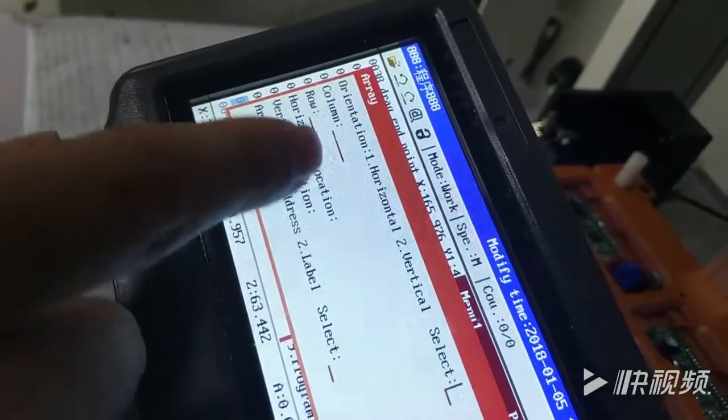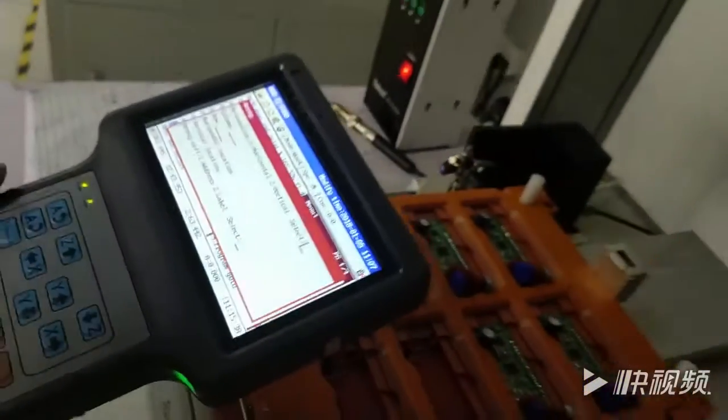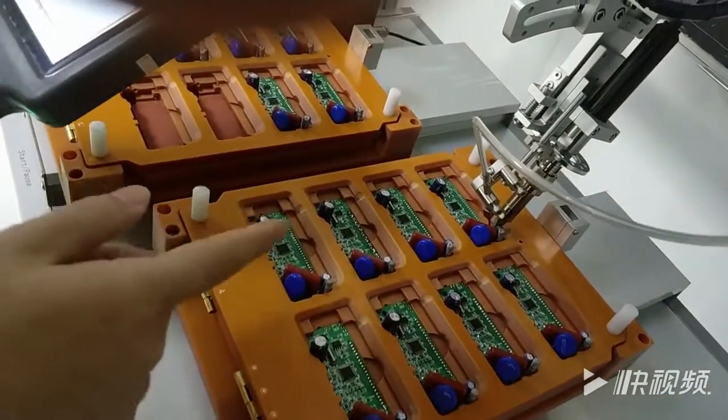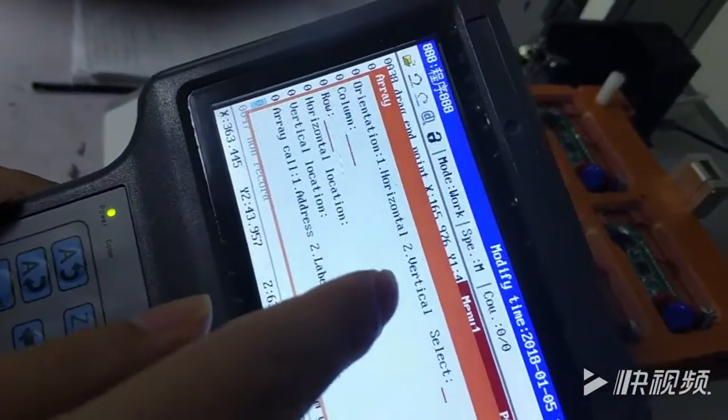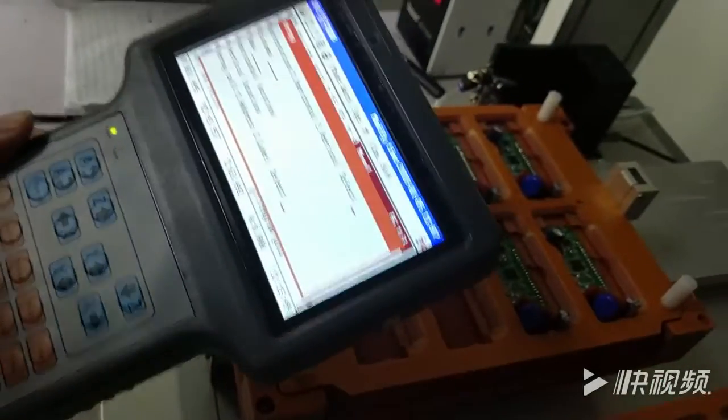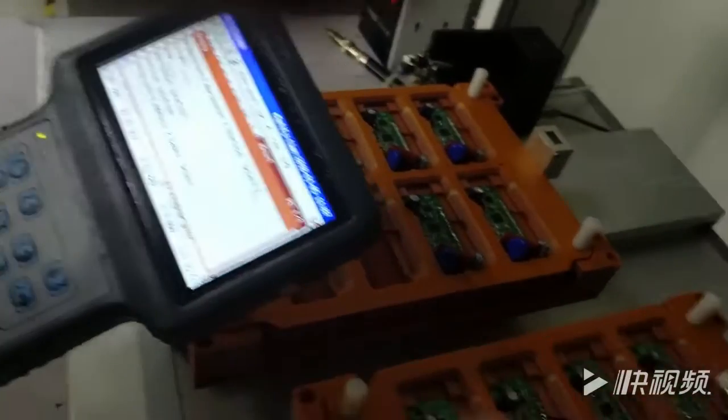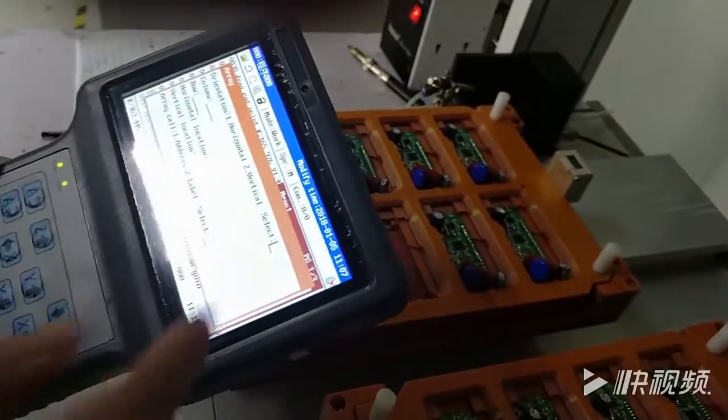Or written shape. This signature has just two written shapes. One is horizontal, two is vertical. We select vertical.